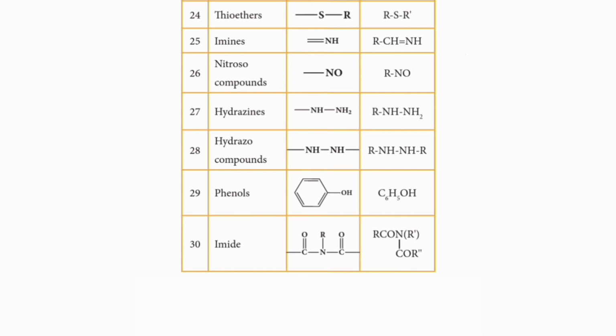In some cases, the hydrogen is replaced by some alkyl groups. What is the general formula for imides? R CO N R' CO R''. That's all about the classification of organic compounds based on functional groups.